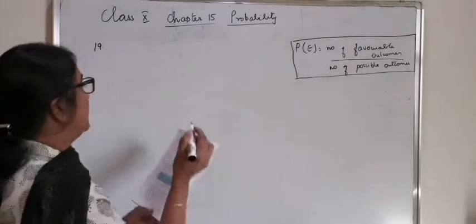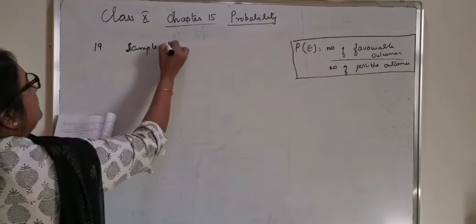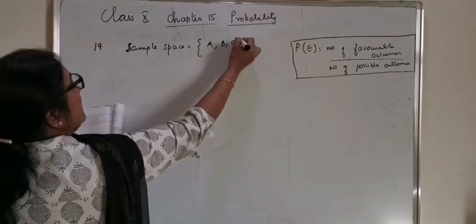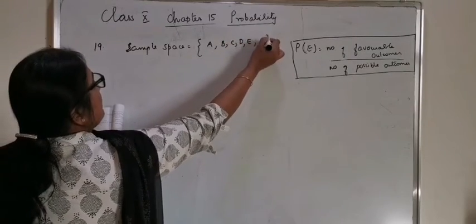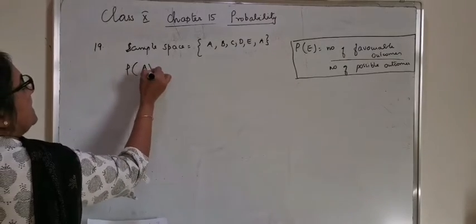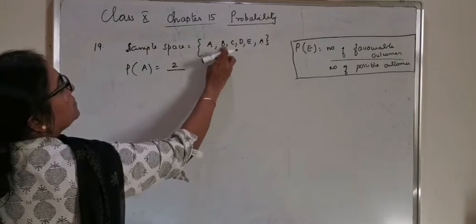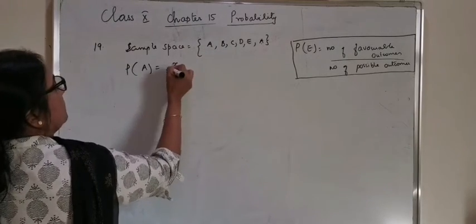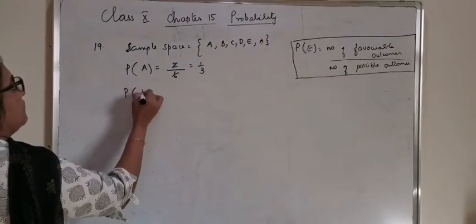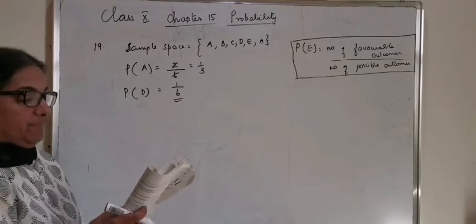So the sample space here is A, B, C, D, E and A. What's the probability of getting A? The probability of getting A is 2 by 6, or it is 1 by 3. The next is probability of the letter D, which is 1 by 6.